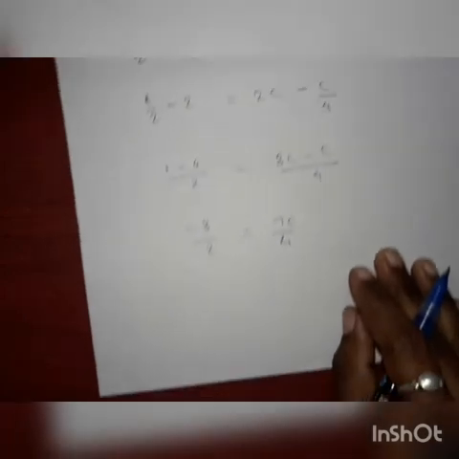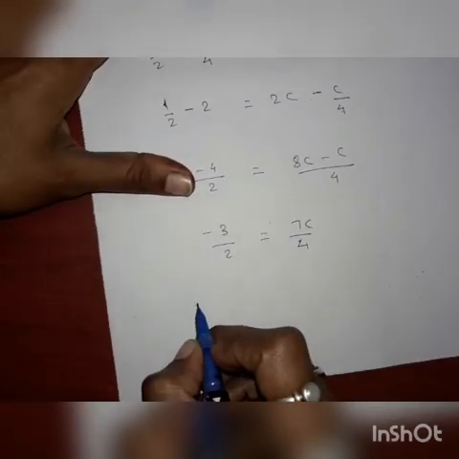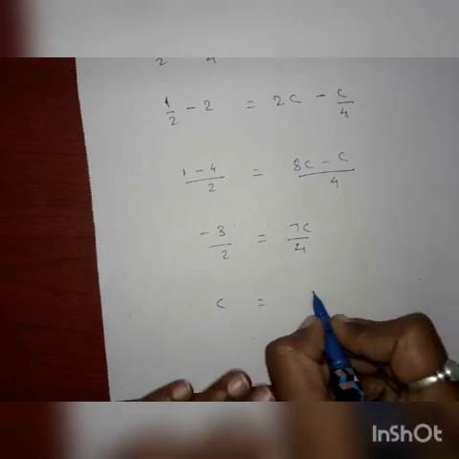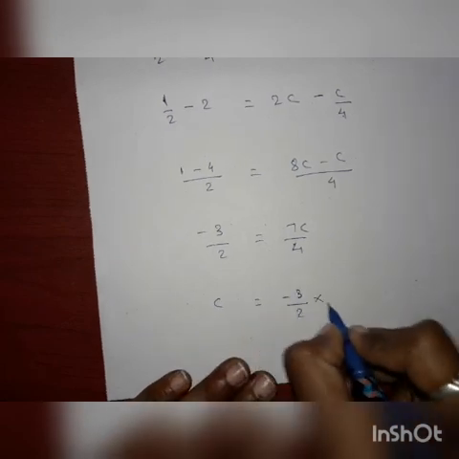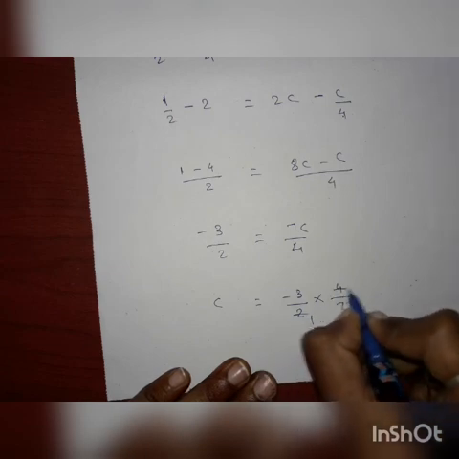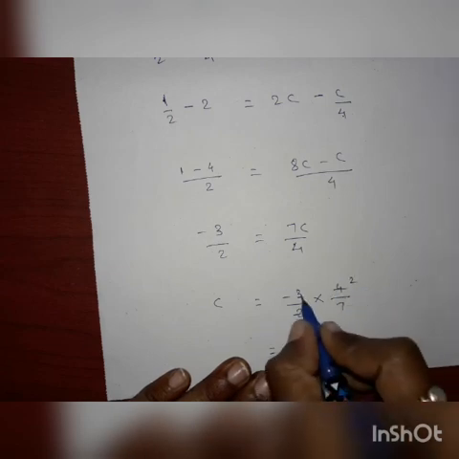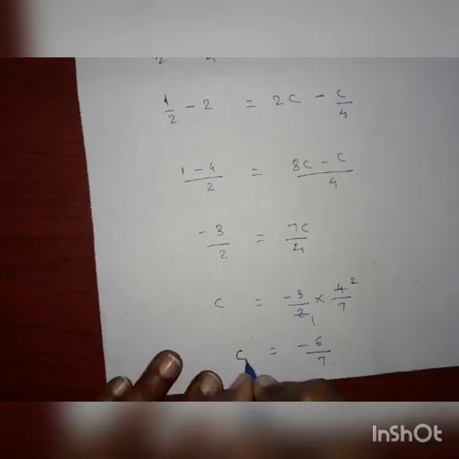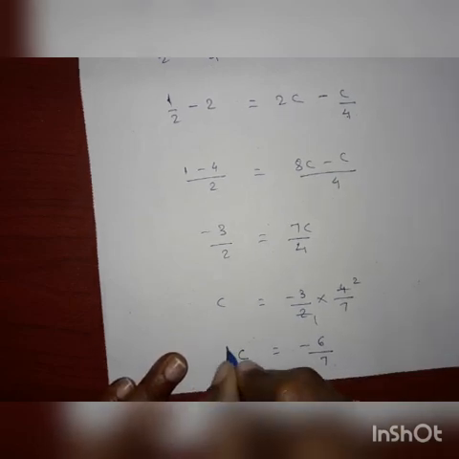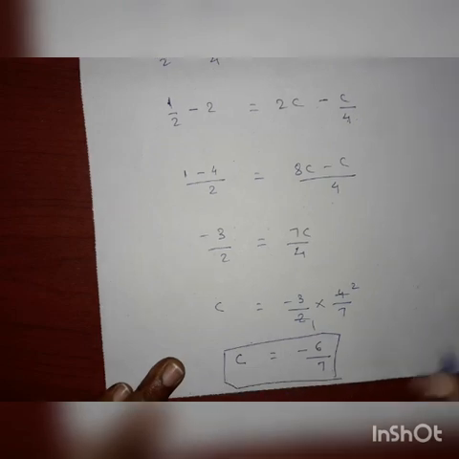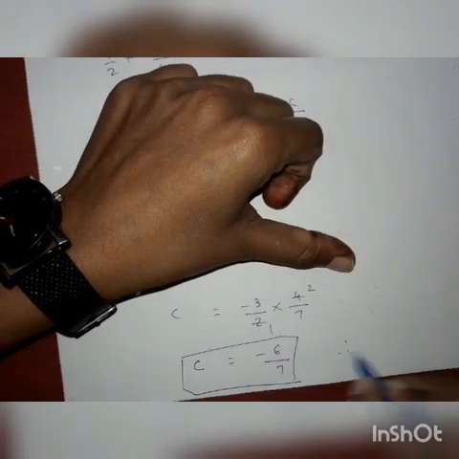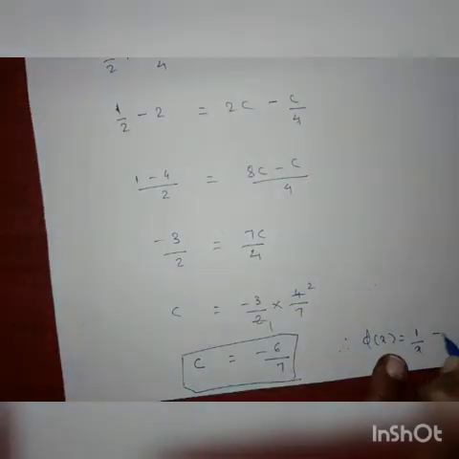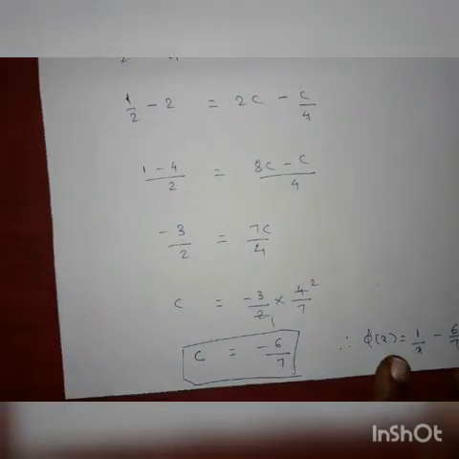Then c is equal to minus 3 by 2 into 4 by 7, which is equal to minus 12 by 14, that is minus 6 by 7. Therefore c is equal to minus 6 by 7. Therefore phi of x is equal to 1 by x minus 6 by 7 into x square.